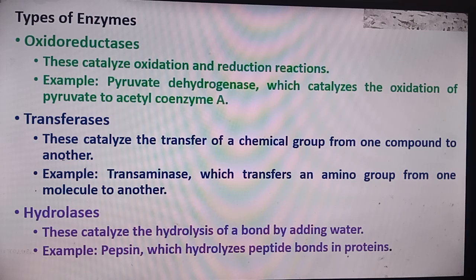Example, pyruvate dehydrogenase, which catalyzes the oxidation of the pyruvate to the acetyl coenzyme A. Transferase. These catalyze the transfer of the chemical groups from the one compound to the another. Example, transaminase, which transfers an amino group from one molecule to the another. Hydrolase. These catalyze the hydrolysis of the bond by adding water. Example, pepsin, which hydrolyzes peptide bonds in proteins.